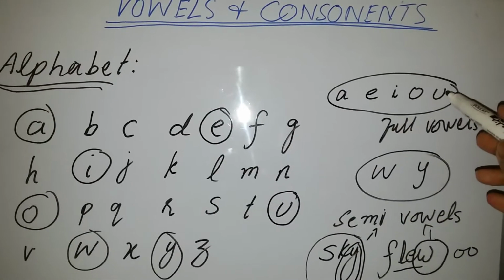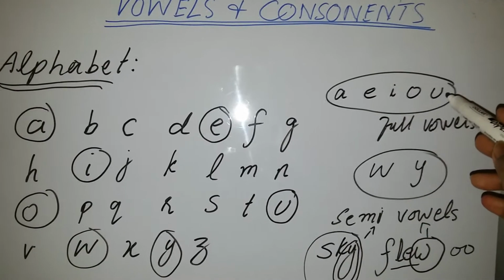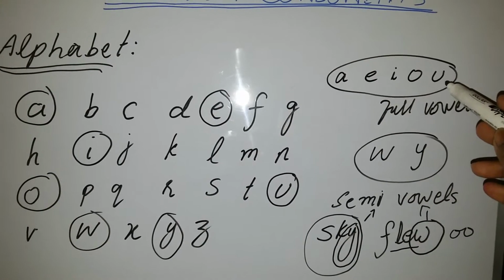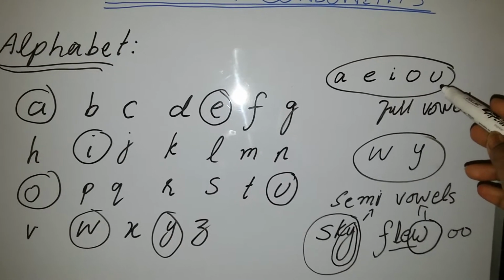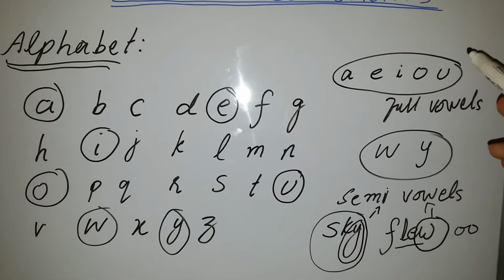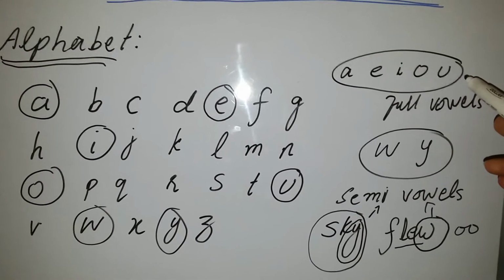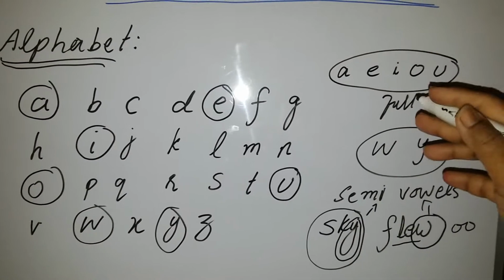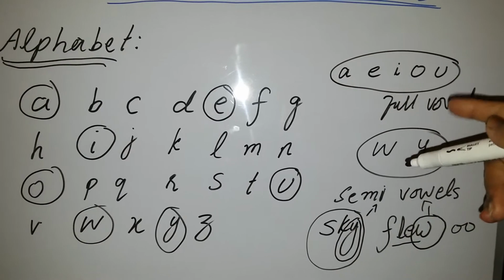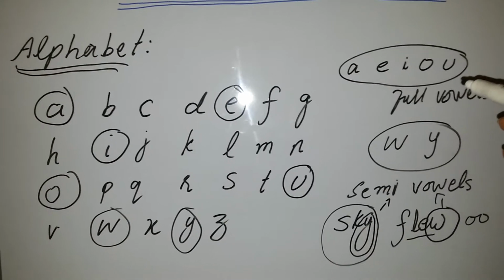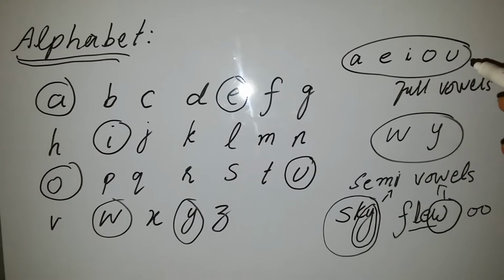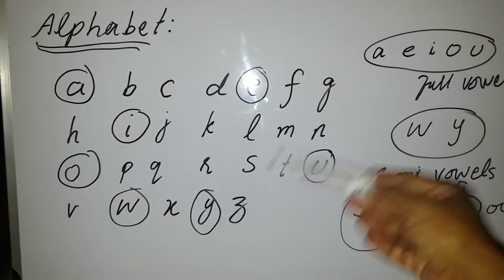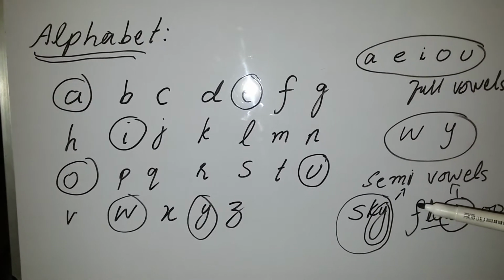And U is considered a vowel when it gives you the sound of U. When it gives you the sound of J, it will be called a consonant, but when it gives you the sound of U, that will be called a vowel. For example, if we start a word with U, that is university. Now in university, U is not a vowel, it is a consonant. But in umbrella, U is giving you the sound of A, so it will be called a vowel in that word. So there are 26 alphabets in which 5 are full vowels and 2 are semi-vowels.